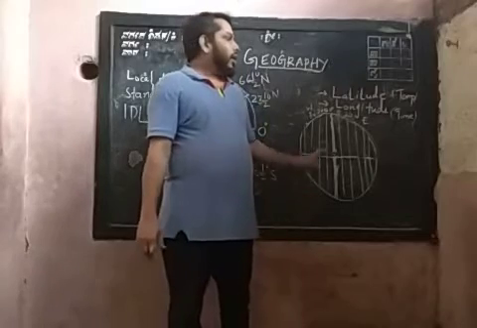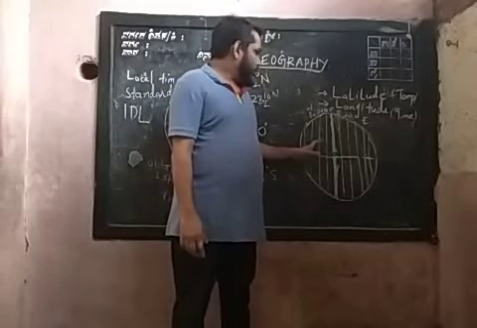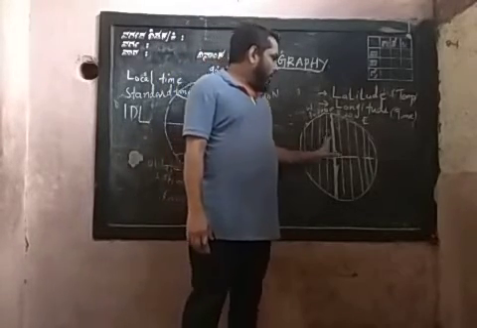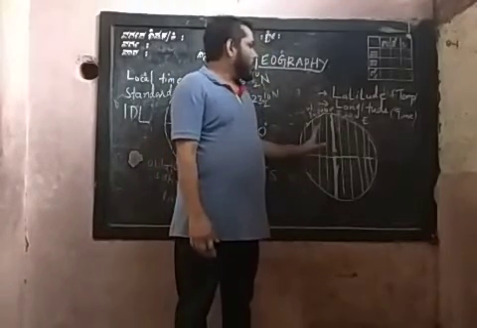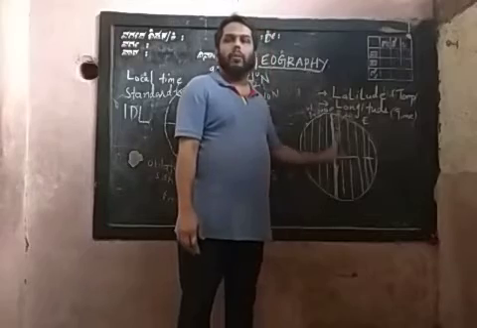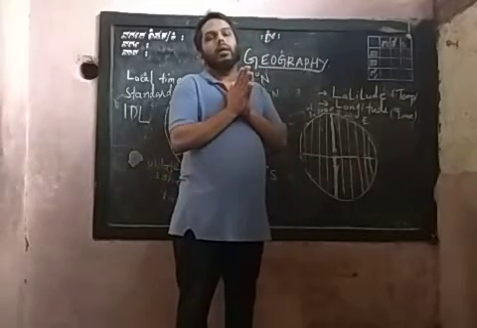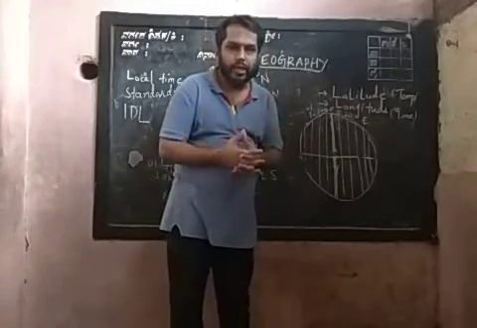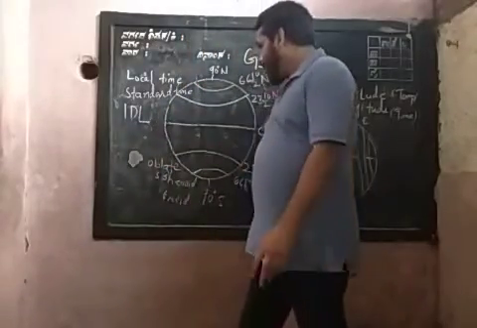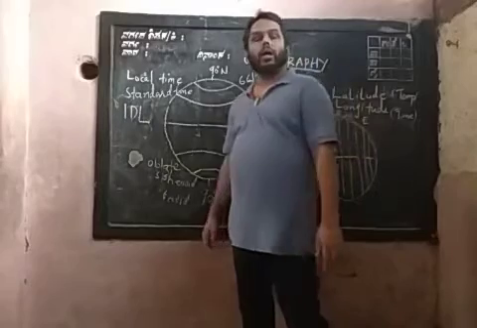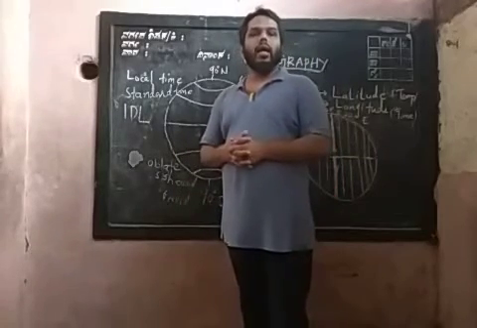That is about the international date line. So this prime meridian divides the earth into 2 different days. That is about the international date line, and I hope you understood this chapter very well.